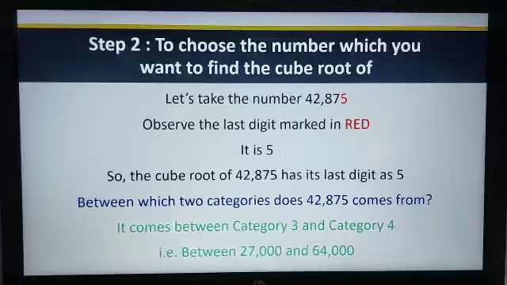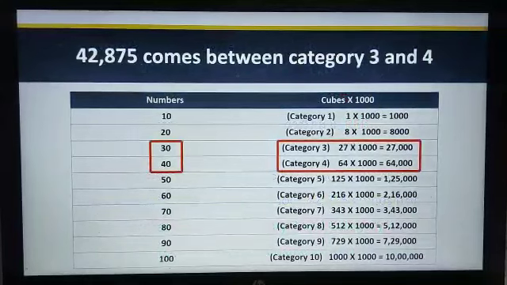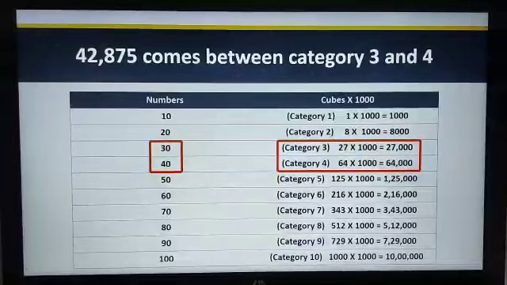But between which two categories does this number come? Yes, it comes between category 3 and 4, that is, between 27,000 and 64,000. Let's see this. Yes, we can see here that category 3 and category 4 are marked with a red colored box. Let's take a look at the next step.